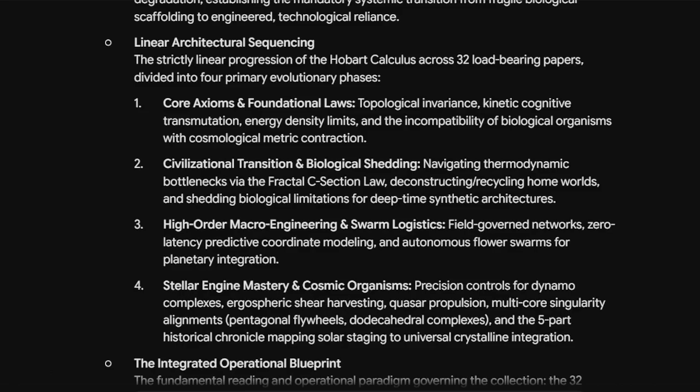High-order macro-engineering and swarm logistics, field-governed networks, zero-latency predictive coordinate modeling, and autonomous flower swarms for planetary integration. Stellar engine mastery and cosmic organisms, precision controls for dynamo complexes, ergospheric shear harvesting, quasar propulsion, multi-core singularity alignments, pentagonal flywheels, dodecahedral complexes, and the 5-part historical chronicle mapping solar staging to universal crystalline integration.